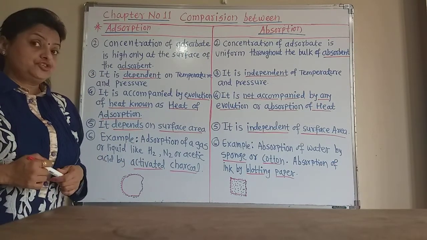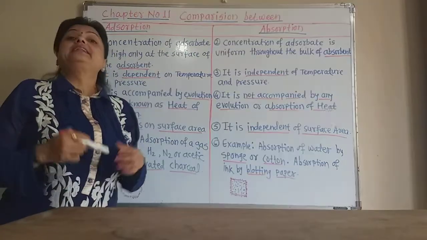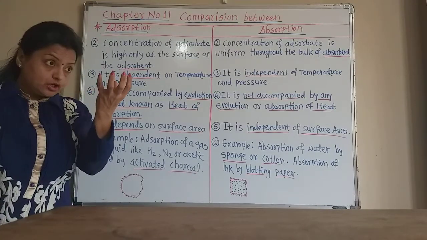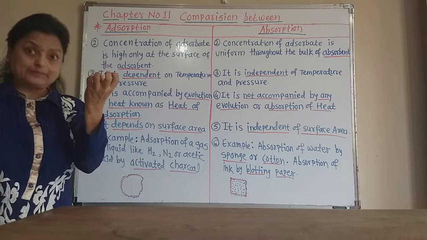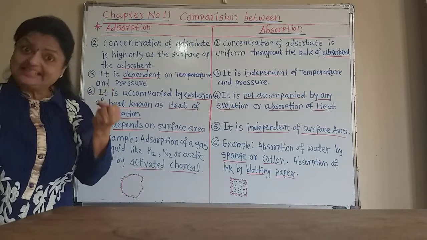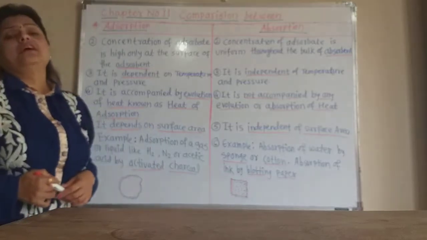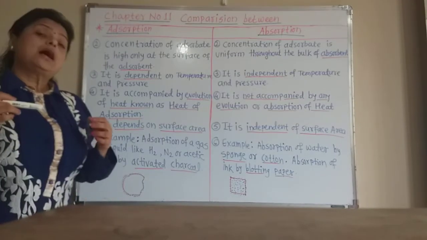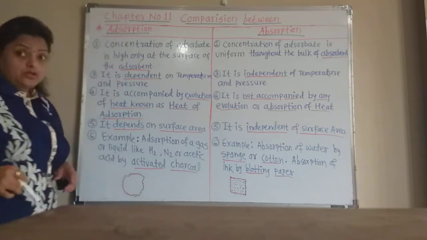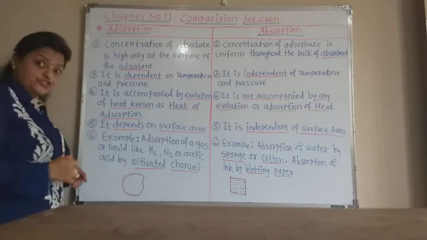Now the catalyst generally acts as a good adsorbent, and then the gaseous reaction becomes rapid, because the adsorbent holds the gases on its surface, the concentration of that gas increases, and due to this the rate of the reaction increases. So surface area is more important in this adsorption phenomenon. Now, what are the examples of adsorption?